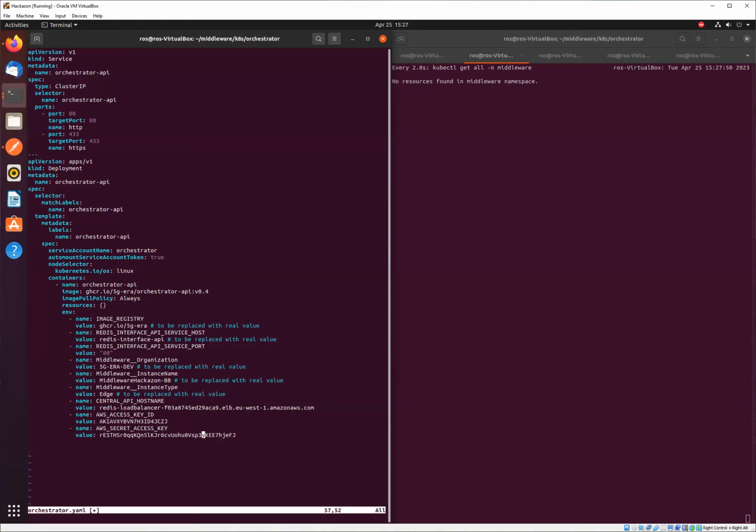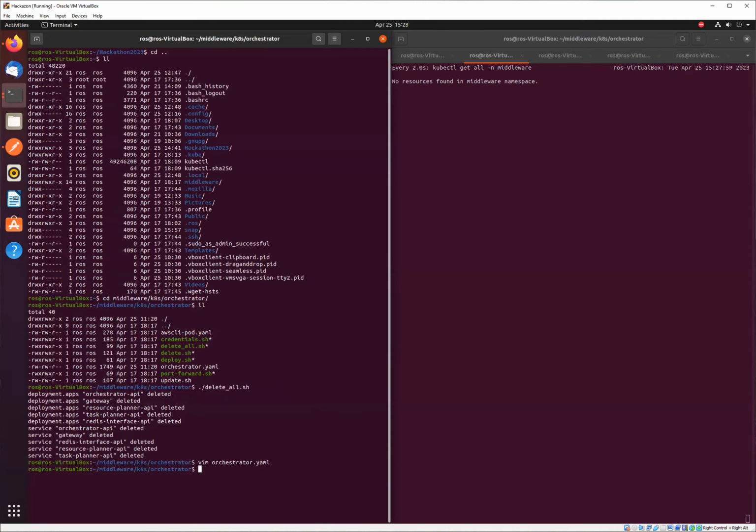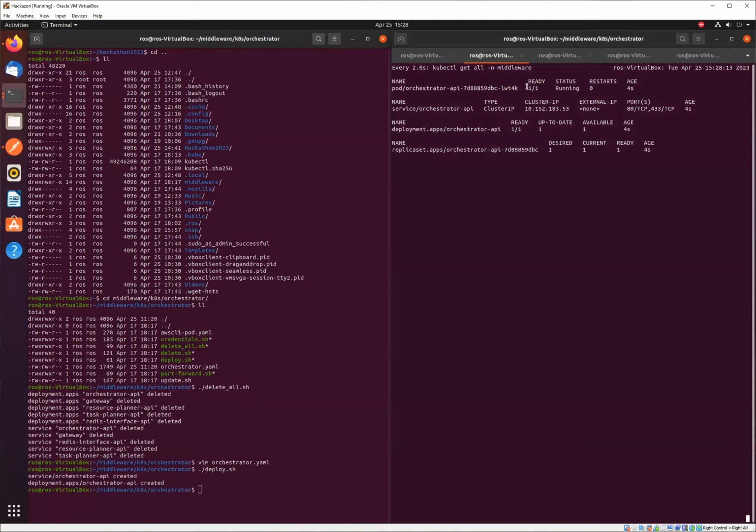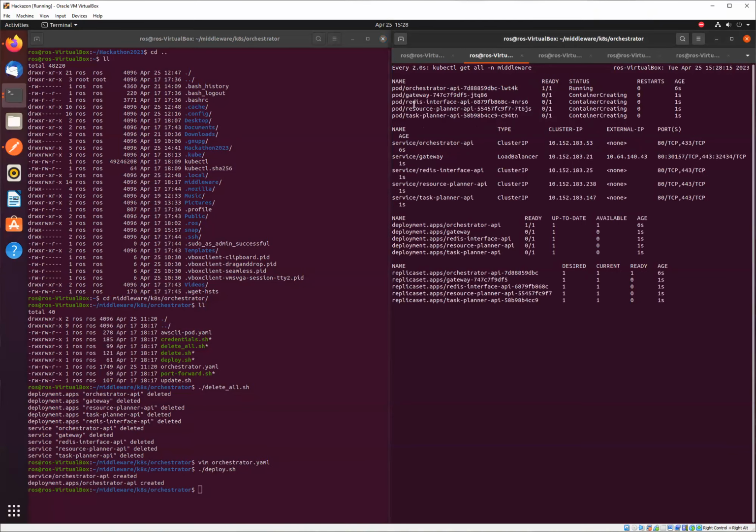Okay, when we have this configuration adjusted to our needs, we can close this file, just save and close. And then what we can do is call the deploy script, deploy.sh. So what will happen after we do so is the orchestrator is automatically deployed. And in a few seconds, as you can see, it starts to create the rest of the middleware services. Now, as the other services are being deployed, in your case it may take a bit longer, as it will be the first time pulling this image.